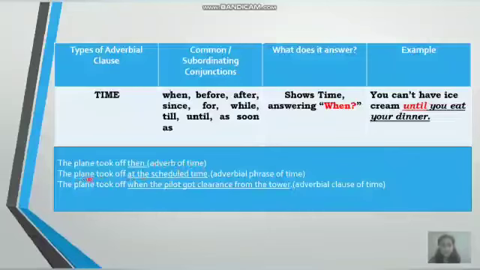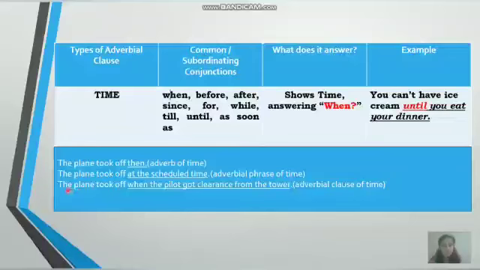Look at the next example. The plane took off at the scheduled time. So is this part of the sentence a phrase or a clause? At the scheduled time. So you don't have a verb over here. You don't have a subject and a verb combination. Therefore, this part of the sentence is an adverbial phrase. And when did the plane take off? At the scheduled time. So it gives you the answer for the question when. Then it is an adverbial phrase of time.